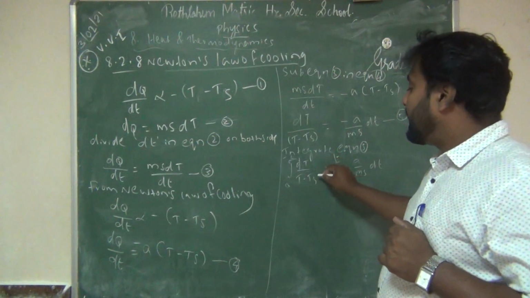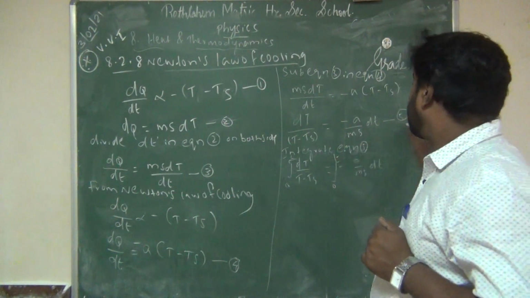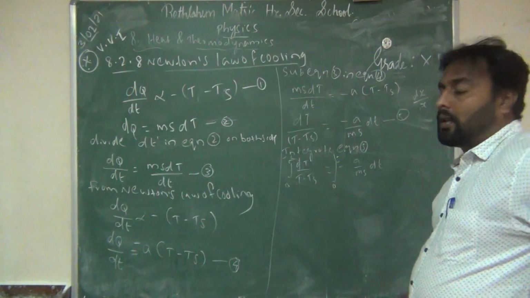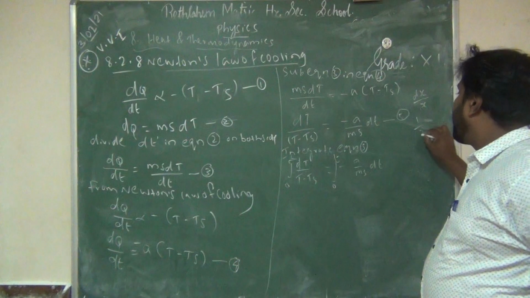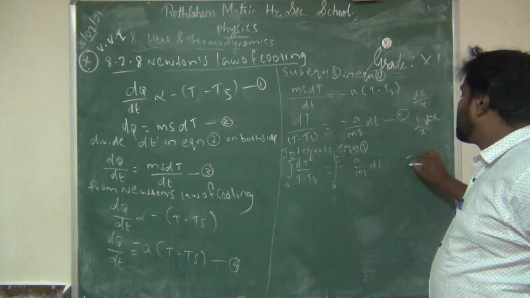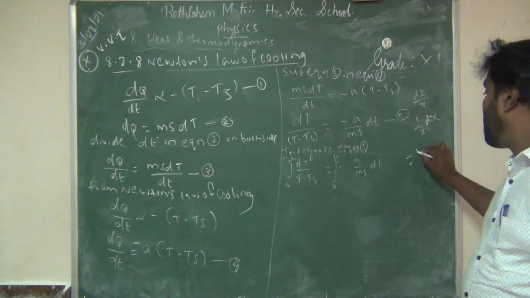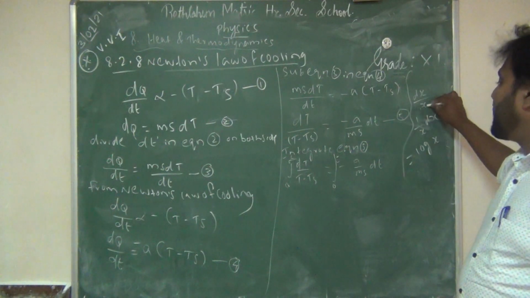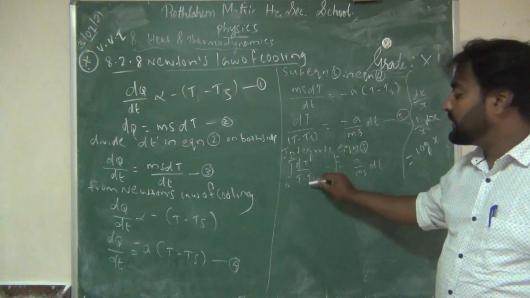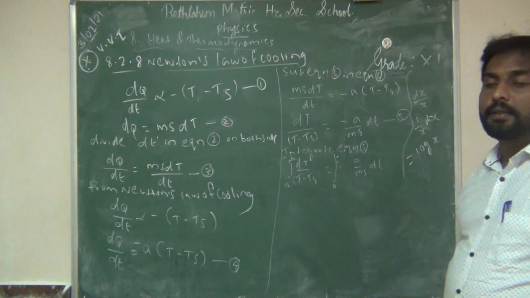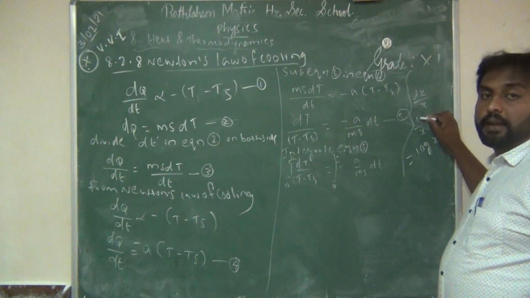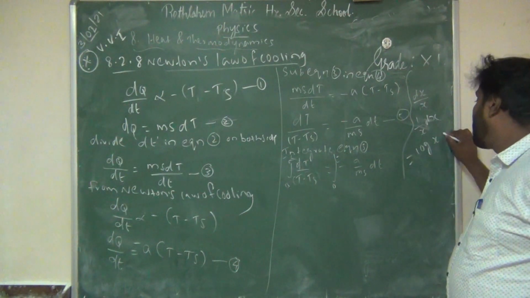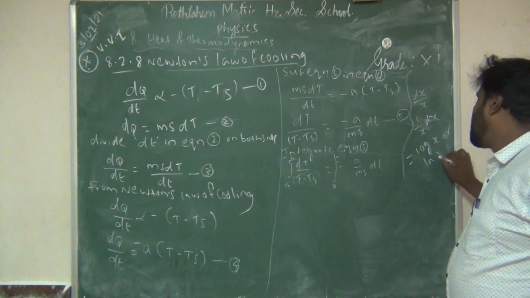Now I will integrate. This is dT by (T minus Ts), which is in the form dx by x, that means 1 by x into dx. The integration of this is log x, or you can write ln x.